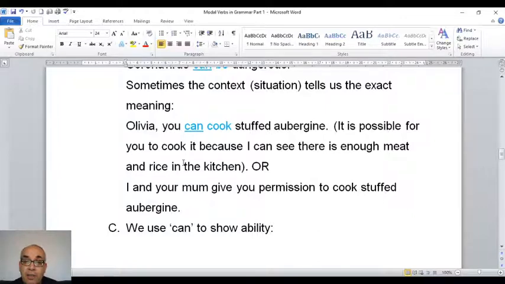So can cook can have two meanings. It depends on the situation. It can give the meaning of possibility. It can give the meaning of permission. And that is the case if I am speaking to a girl called Olivia, or if I am speaking to you. So if I say to you, you can cook stuffed aubergine, this means either I give you permission to do it, or it is possible for you to cook aubergine. And this depends on the situation or the context.